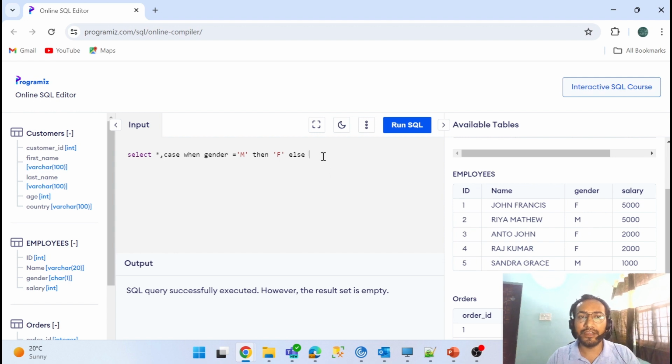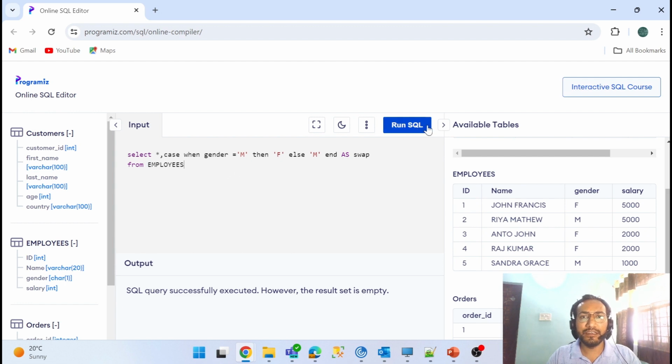Now what I wanted, else do m. So I hope you understand what I am doing here. I am doing it from the employee table.